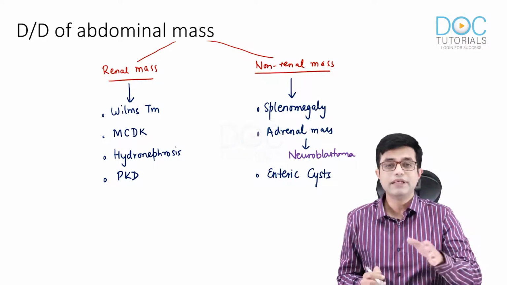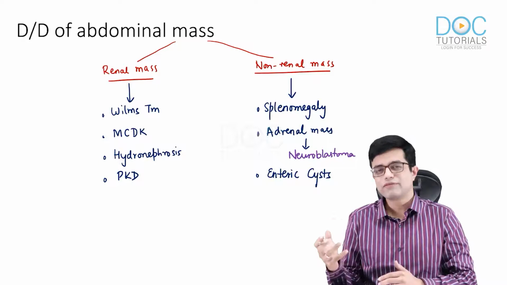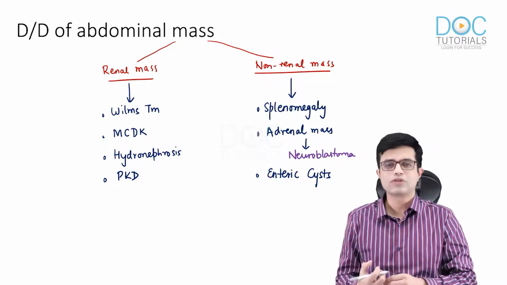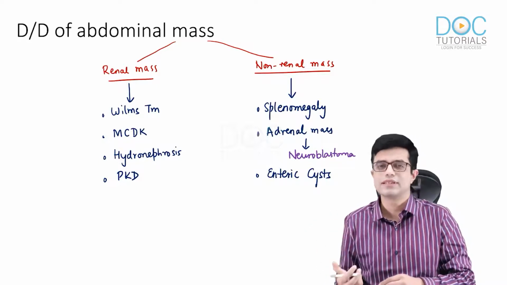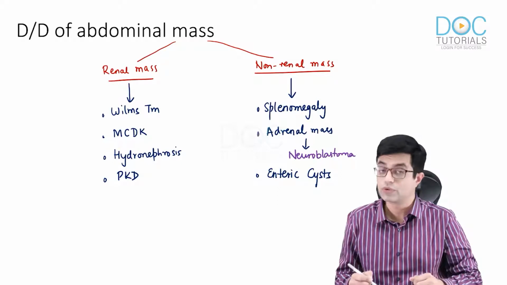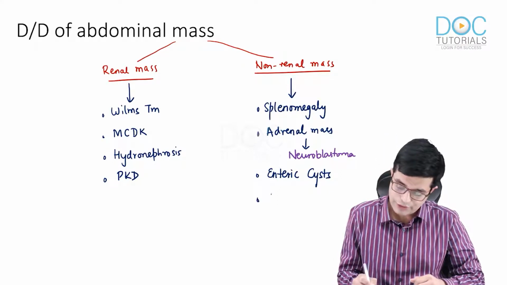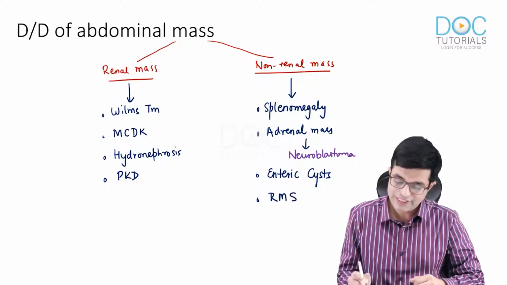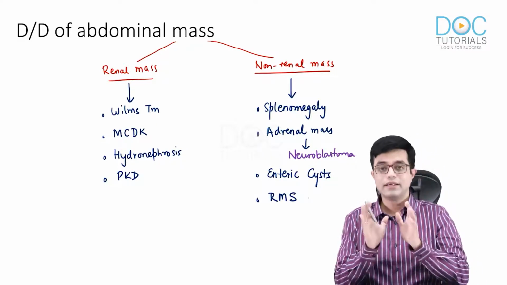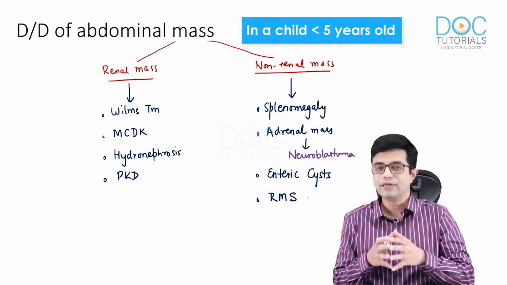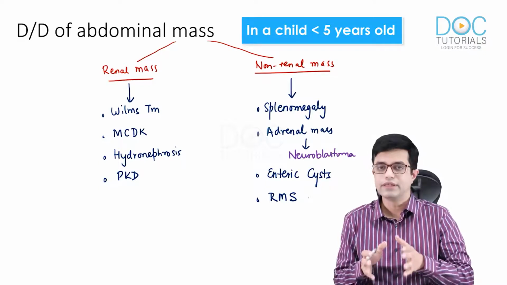And had it been on the right side, we could have thought of hepatic mass like hepatoblastoma or choledochal cyst as well. Since it is a left-sided mass, we'll not include those in the list here. And then there can be a possibility of rhabdomyosarcoma. So these are the common masses from likelihood that you will think of and you would consider here.